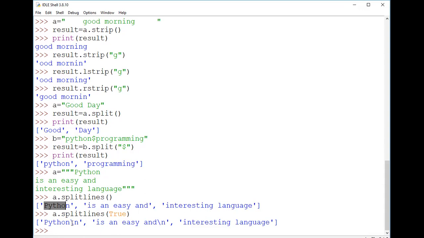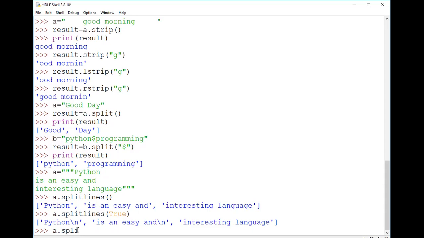And if you take the default, then only the actual string part will be displayed, and it will ignore the backslash n, when I'm not writing anything as an argument. Now if I use the other argument, False, the False will behave like the default, because False indicates that we are not keeping any keepends.